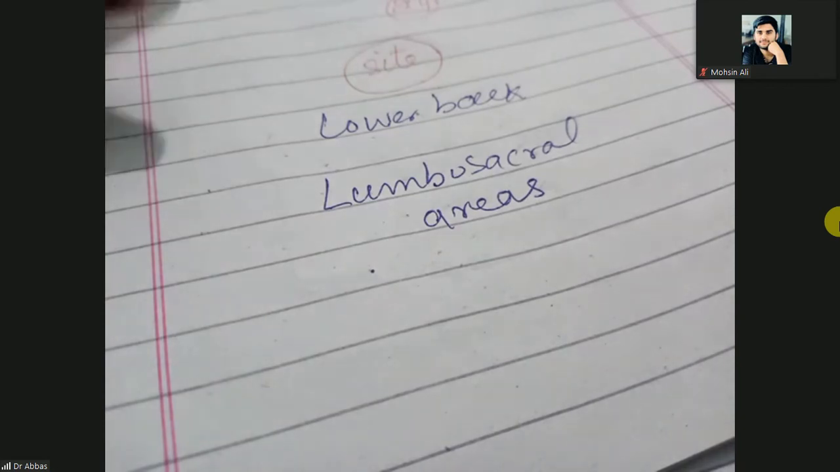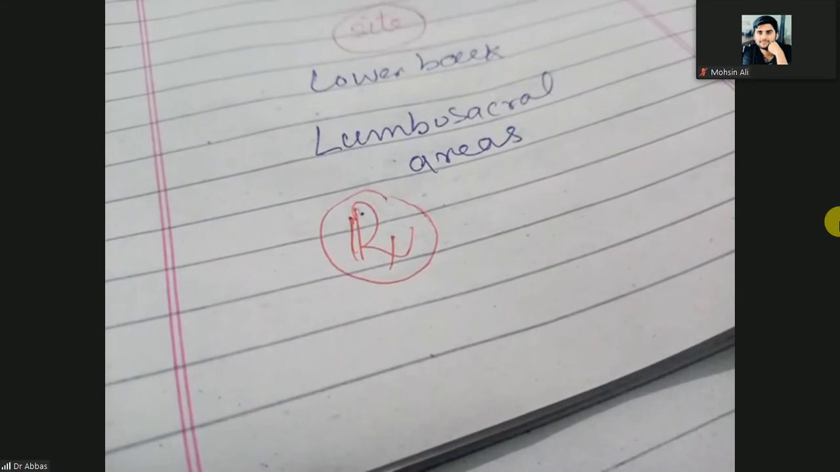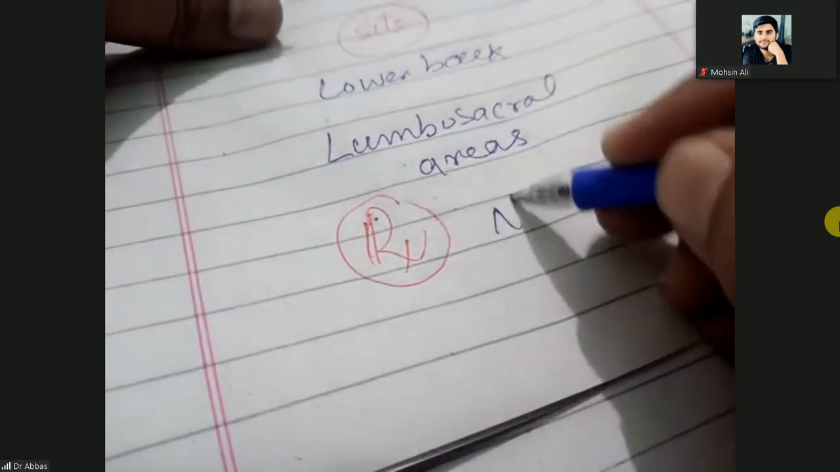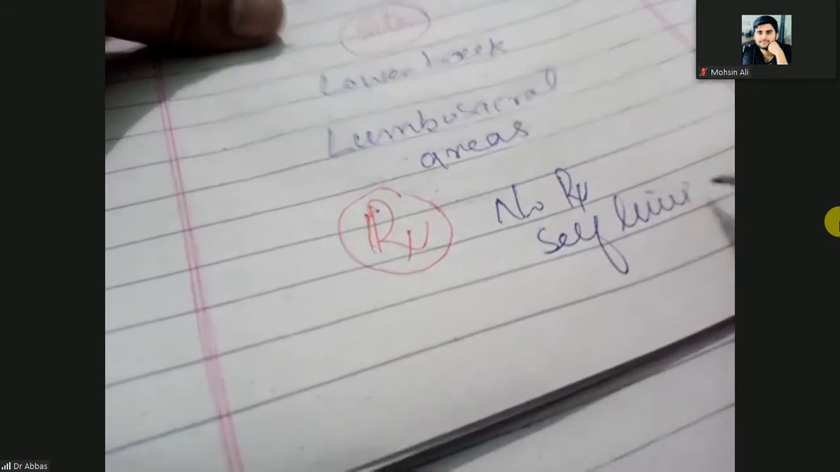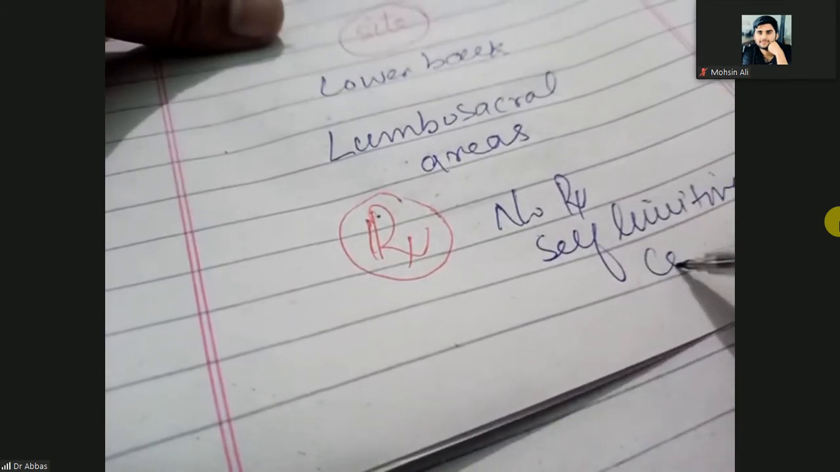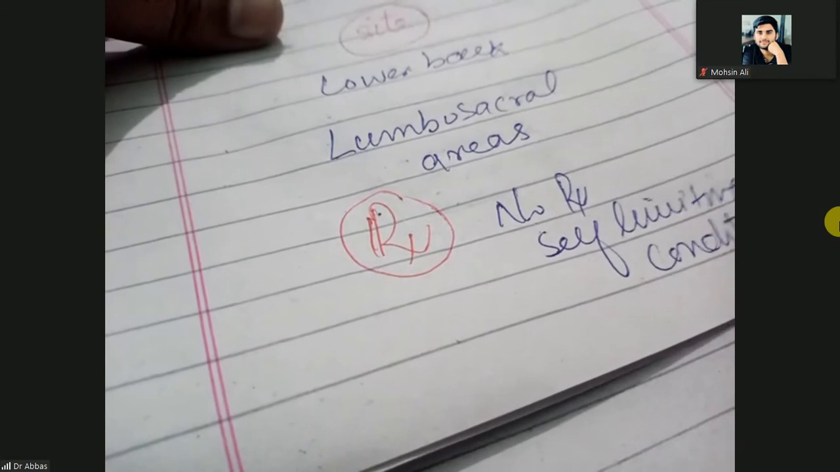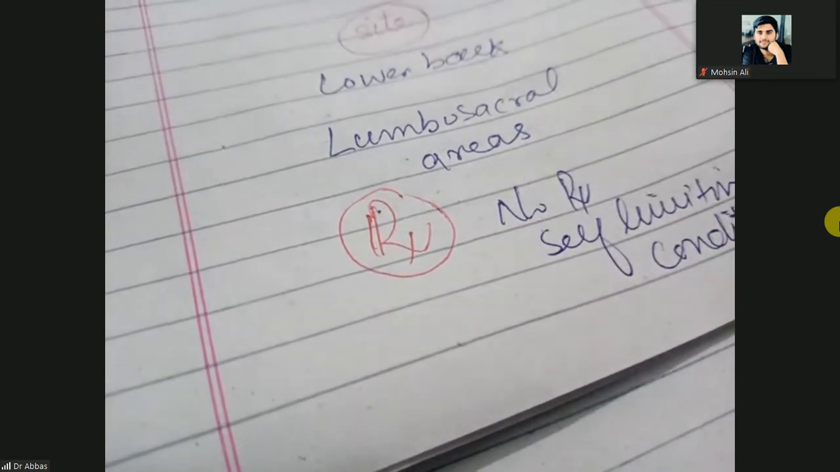So how will you treat this Mongolian spot? Mongolian spot is a self-limiting condition, no treatment. Clear? And next one is the nevus of Ota.